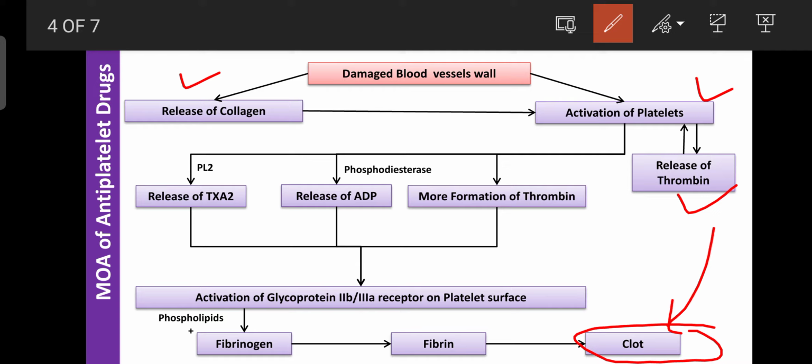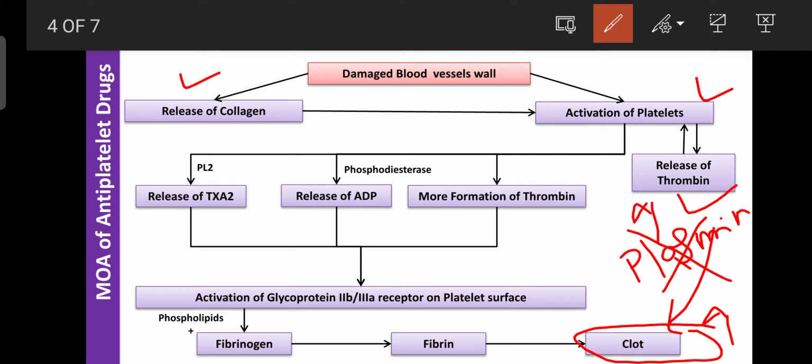But inside the blood, another beneficial enzyme is present, known as plasmin, that can dissolve the clot. If the plasmin activity decreases or the formation of thrombin is more, the blood clot is more. So that is responsible for causing various severe disorders.